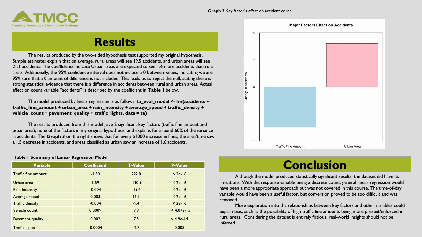The results produced from this model gave two significant key factors, traffic fine amount and urban area, none of the factors in my original hypothesis, and explains about 60% of the variance in accidents. Graph 3 on the right shows that for every 1,000 increase in fines, the area or time saw a 1.5 decrease in accidents, and areas classified as urban saw an increase of 1.6 accidents.